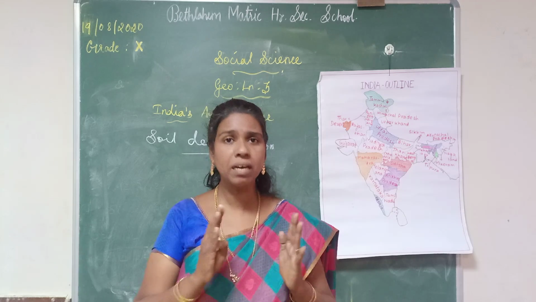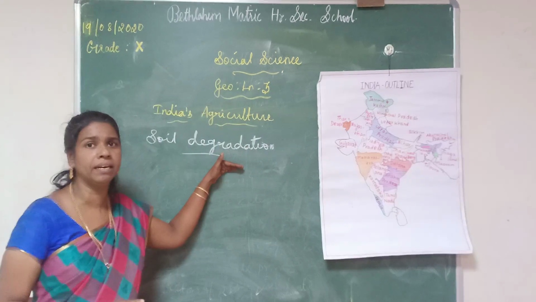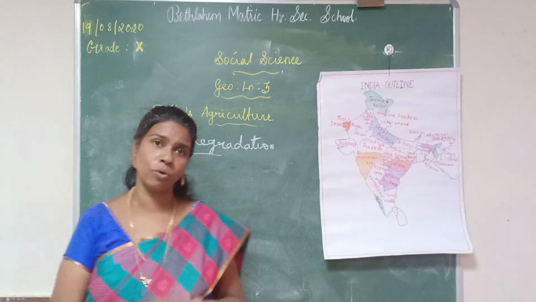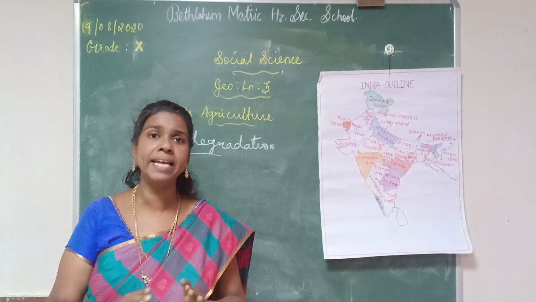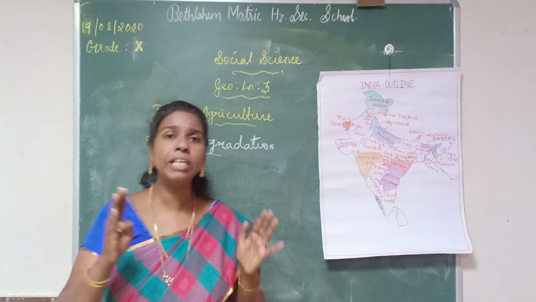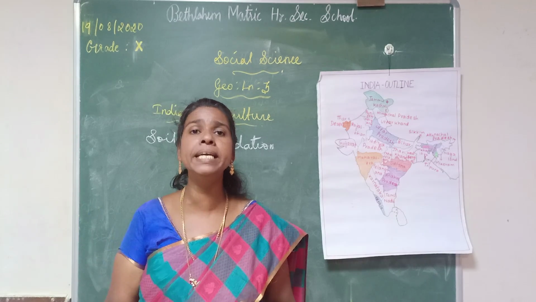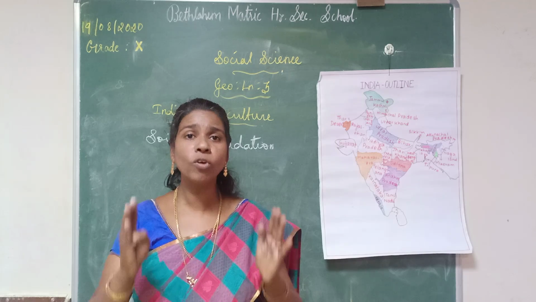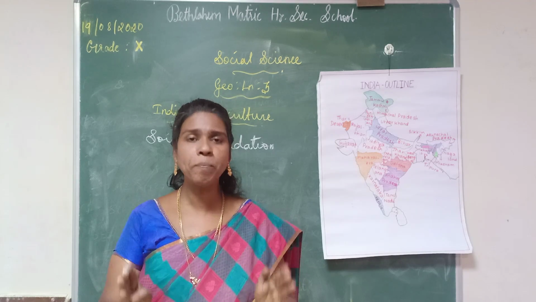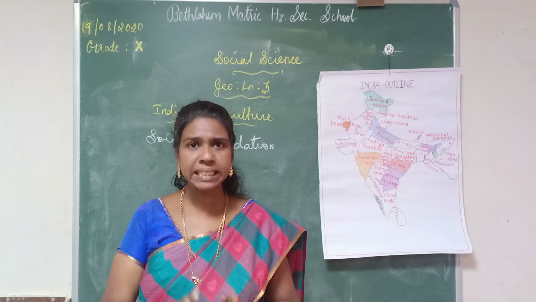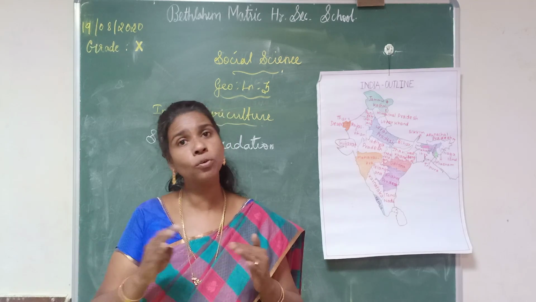Because of this soil degradation, a few crops may not grow. The soil in this particular area may be degraded and lose its chemical property, fertility, organic matter, water content, etc. So that particular soil does not support the crops to grow.